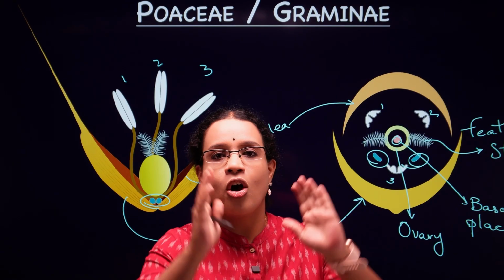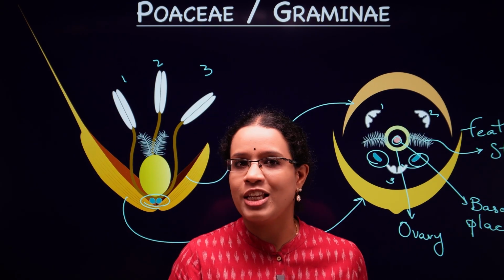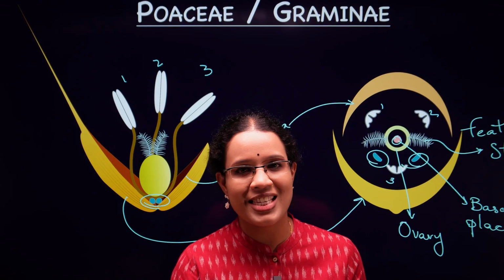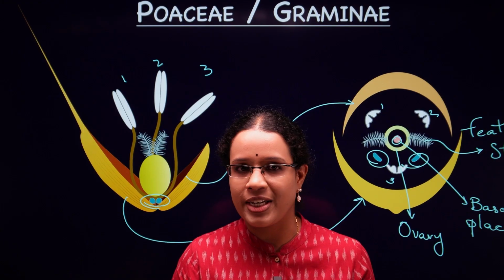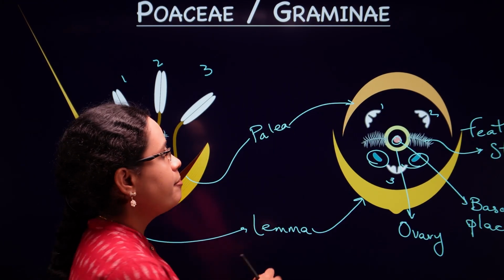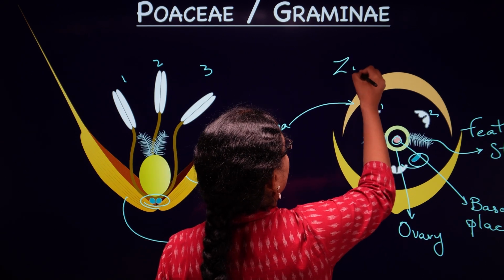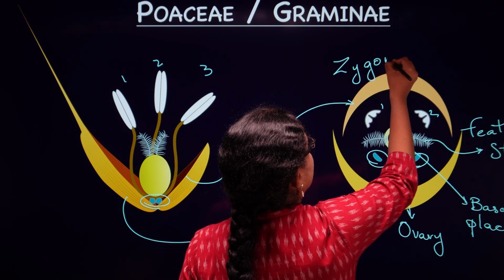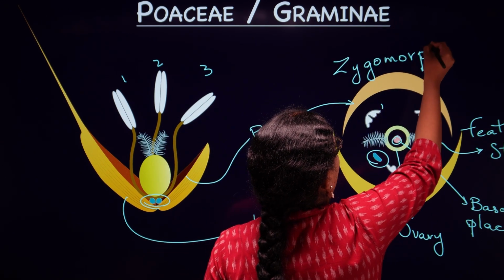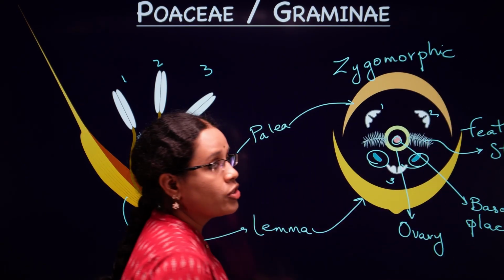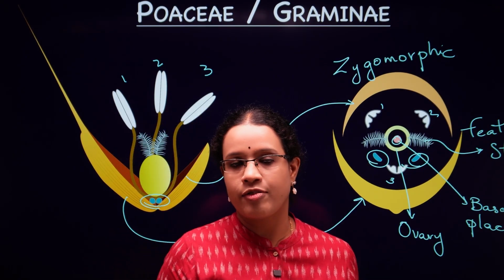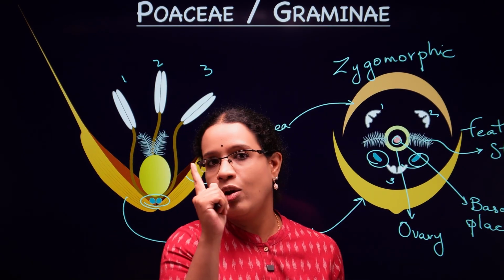You have seen long filaments. Why are these both happening in Poaceae? Let's understand it in a moment, right? But before that, let me tell you the symmetry is going to be zygomorphic. That means you're going to get two equal halves of the floret only in one plane.